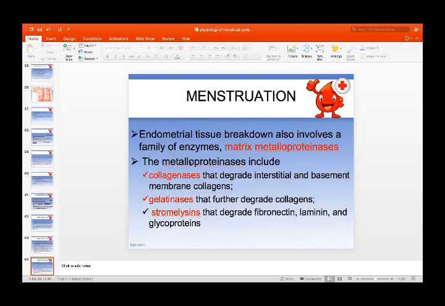The endometrial tissue will break down. It involves a family of enzymes. Not only is there a vasospasm of the spiral arterioles, there are certain enzymes released which lead to desquamation of the endometrium. The matrix metalloproteinases include collagenase, gelatinase, and stromelysins. Collagenase degrades the basement membrane collagens. The gelatinase further degrades the collagens, while stromelysins degrade the fibronectin, laminin, and glycoprotein. So these enzymes also play a role in the desquamation of the endometrium.